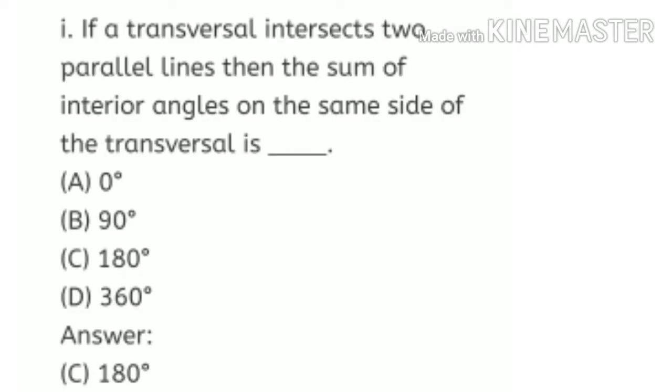First, if a transversal intersects two parallel lines, then the sum of interior angles on the same side of the transversal is. We know that the sum of the interior angles is 180, that means interior angles are supplementary. So your answer is option C, 180 degree.